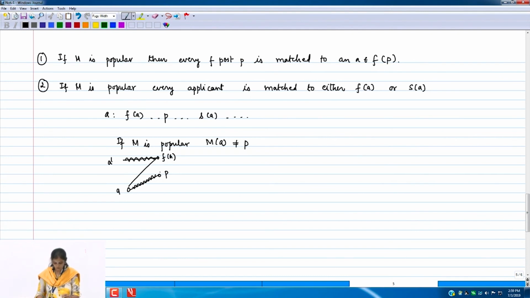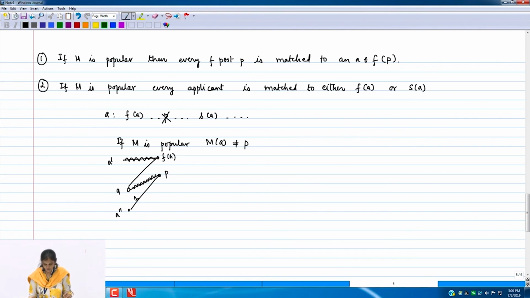So good. We know that there is some other applicant, A double prime, who treats P as its rank 1 post. And that applicant is not matched to P because P is matched to A. Therefore, we can promote A double prime to P, A to F of A, and demote the applicant A prime to be unmatched, in which case we get 2 promotions at the cost of 1 demotion. Therefore we have argued that it cannot lie between F of A and S of A.